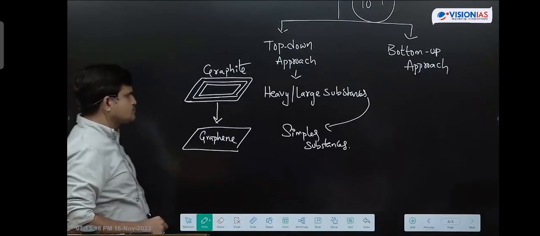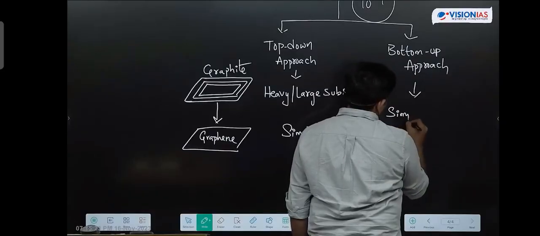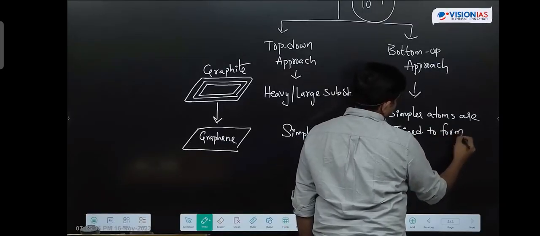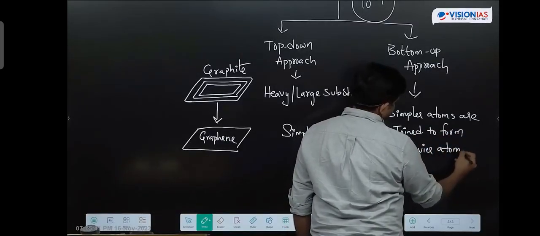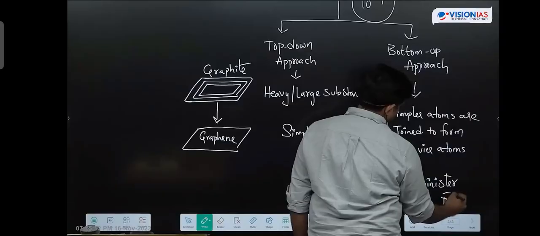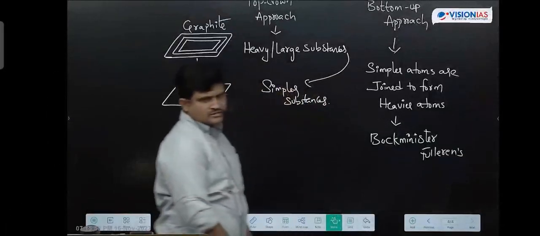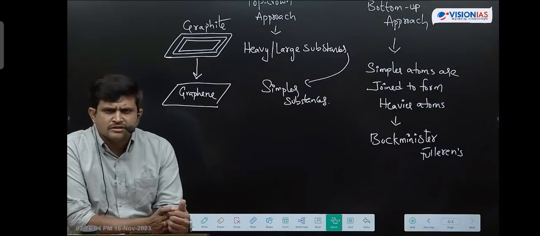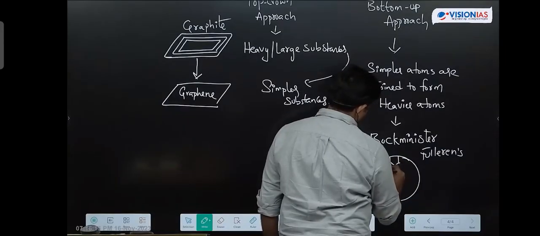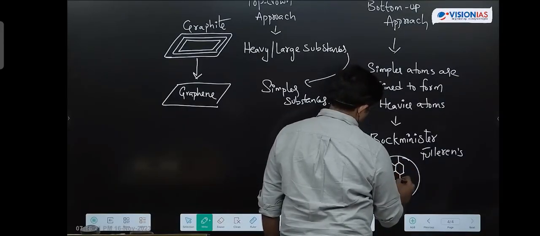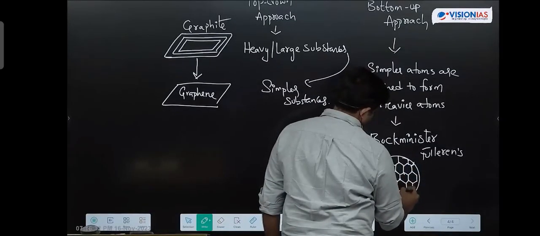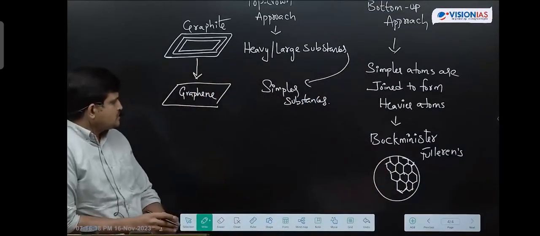Okay, now, next one is the bottom-up approach, which means simpler atoms are joined to form heavier structures. An example of this is Buckminster fullerenes. All these carbon atoms are joined together, and we convert these carbon atoms into a football shape. We arrange these carbon atoms in a soccer ball shape. That we call a Buckminster fullerene.